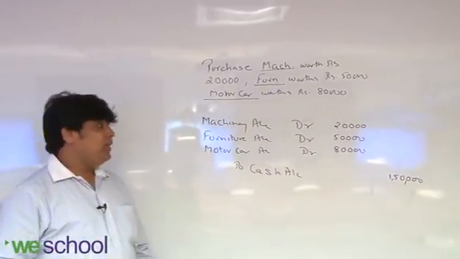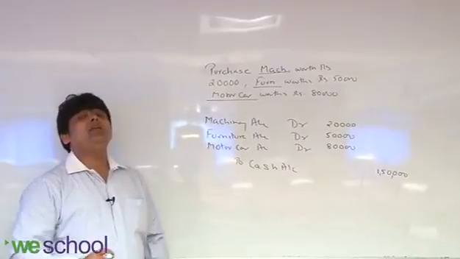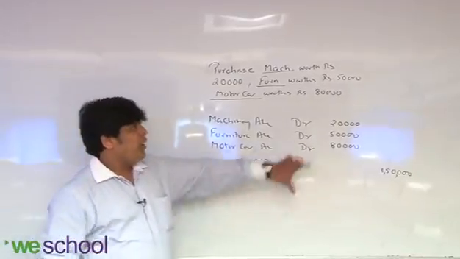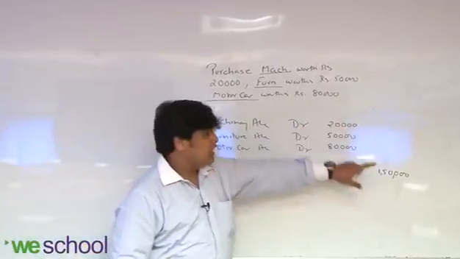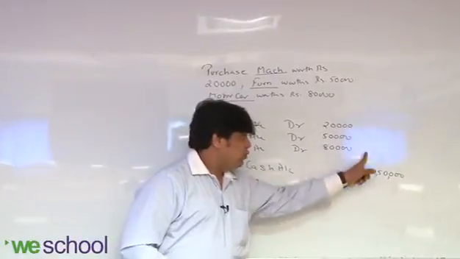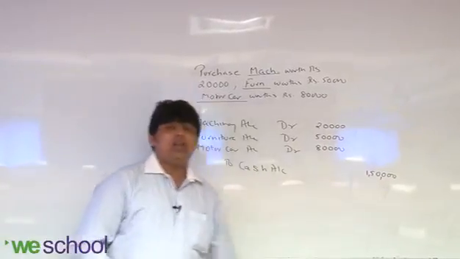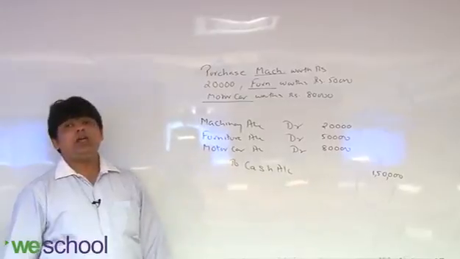Though there are 3 debits and 1 credit, that doesn't make a difference. Dual aspect concept says that for every debit effect, there is an equal and opposite credit effect. If debit is 1,50,000, credit is also 1,50,000. This is a very important concept.